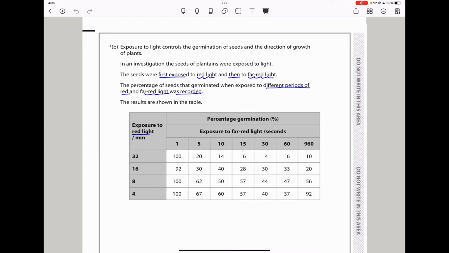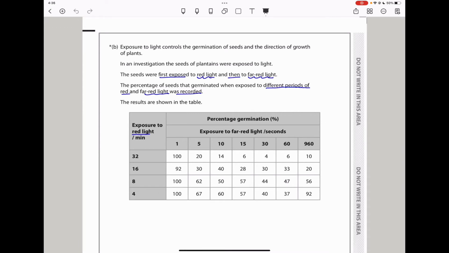In an investigation, the seeds of plantains were exposed to light. The seeds were first exposed to red light and then to far red light. The percentage of seeds that germinated when exposed to different periods of red and far red light was recorded. The results are seen in the table below. You need to remember that phytochrome red and phytochrome far red are interchangeable.